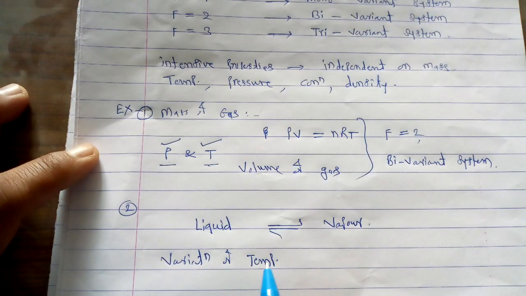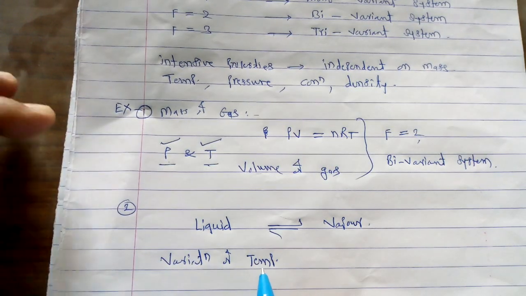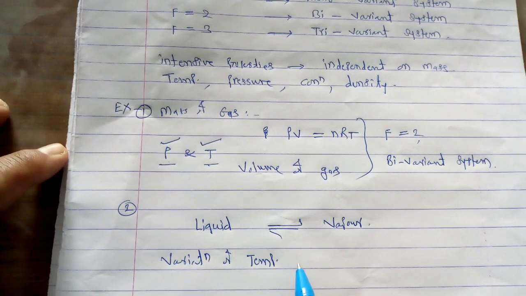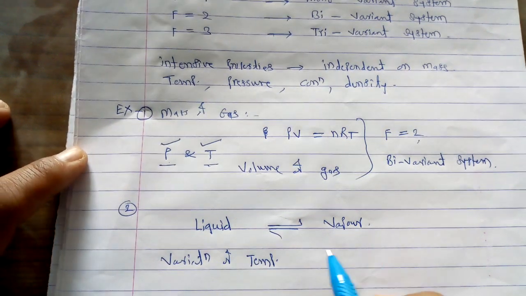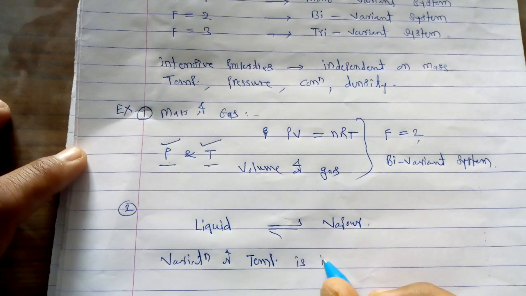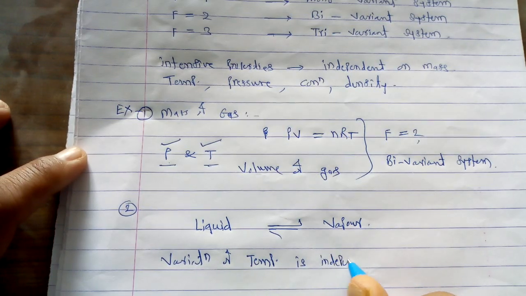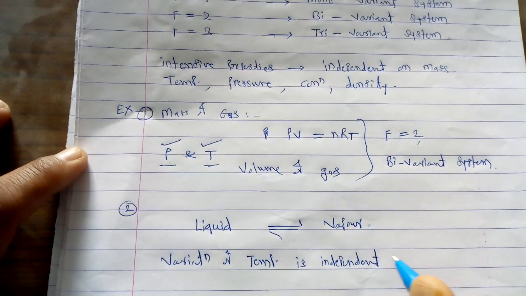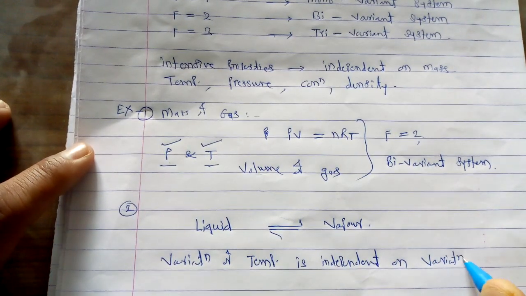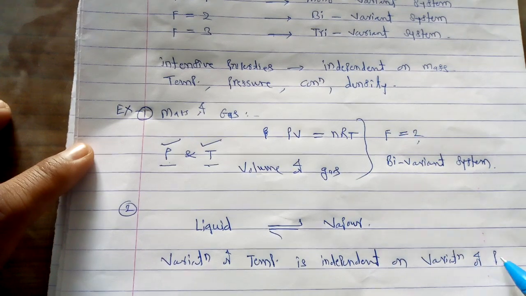If we vary the temperature, and we take into consideration the other parameter, that is the pressure, we can say that we may vary this temperature independently. Variation of temperature is independent of variation of pressure.